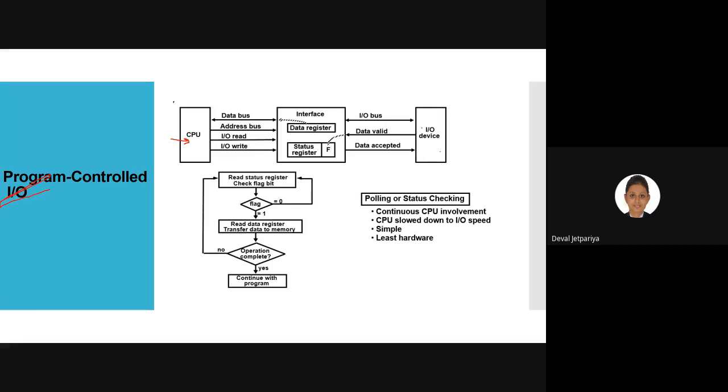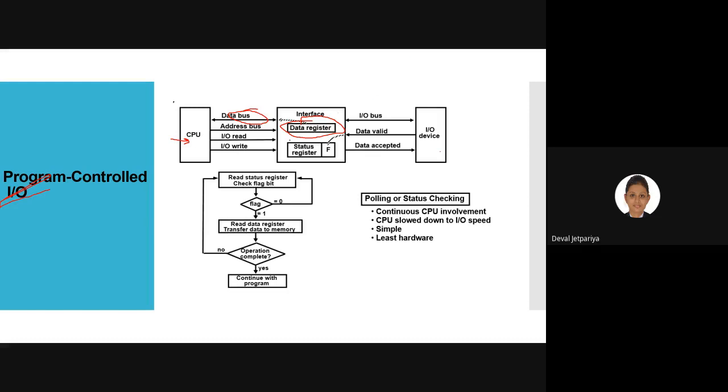So see over here, at the CPU side as well as at the IO device side, we'll have this data bus in a bidirectional manner. That means we are able to get data from the IO devices as well as from the CPU. Now, whoever starts the transfer, first those data will be stored in the data register of our interface.